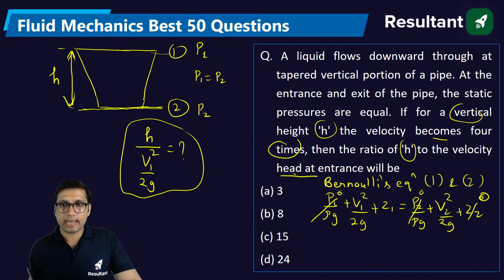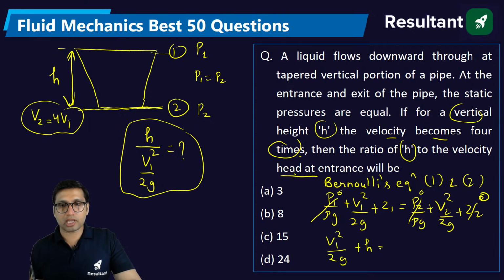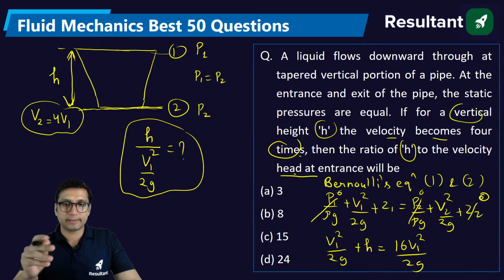Now, anything given about the velocity? Yes, velocity becomes 4 times. That is, velocity at section 2 is equal to 4 times velocity at section 1. So this is V1 square by 2g plus Z1, which is h, is equal to 16 V1 square by 2g, because V2 is 4 times V1. Right?